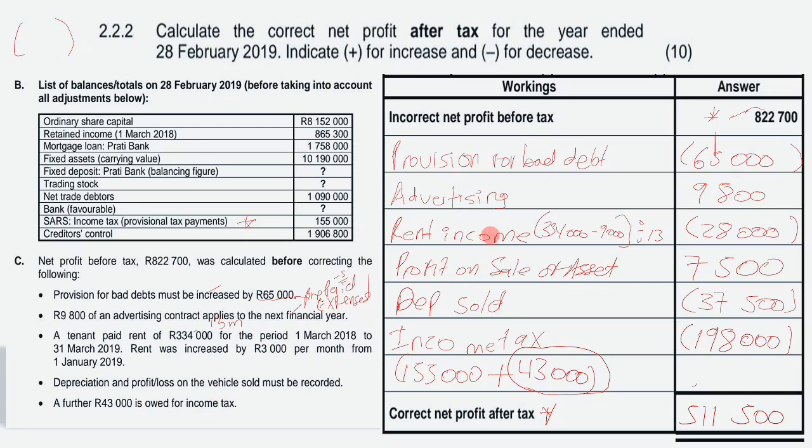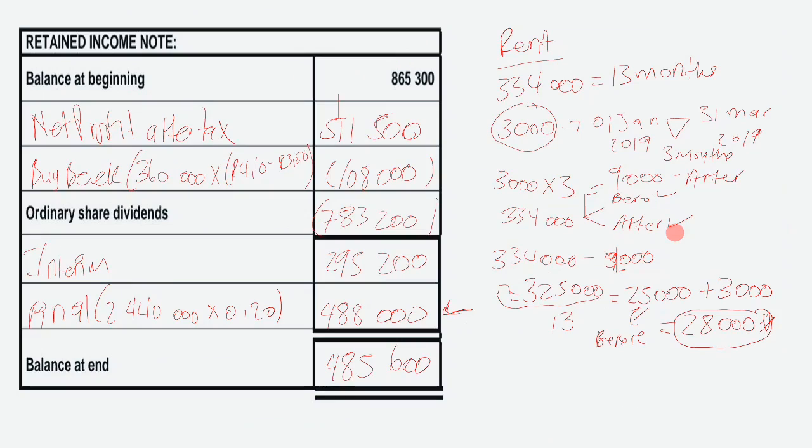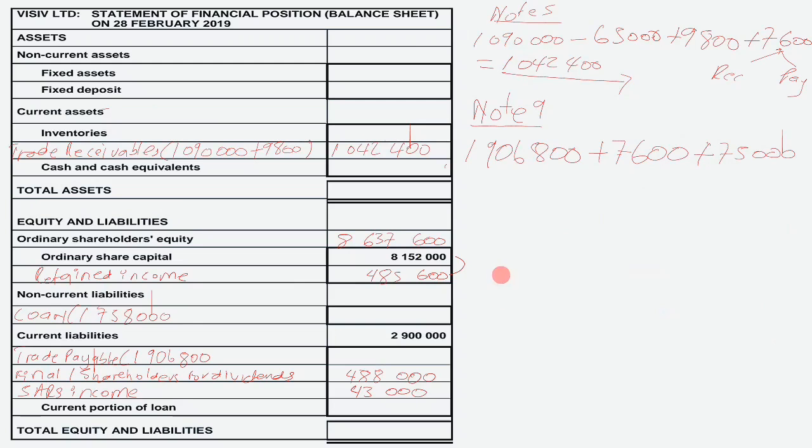So this rent was income received in advance. That income received in advance, we will add it back to note 9. So you add 28,000, right? So when you add your payables, it's going to be, let me check.